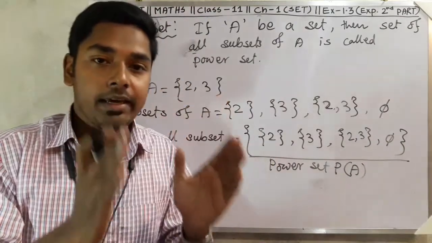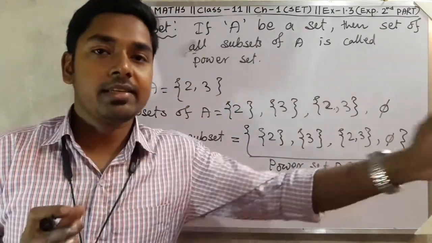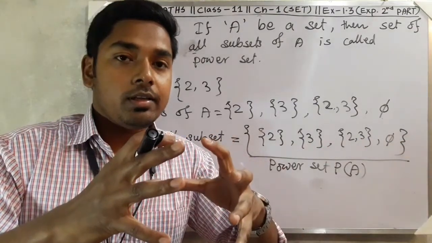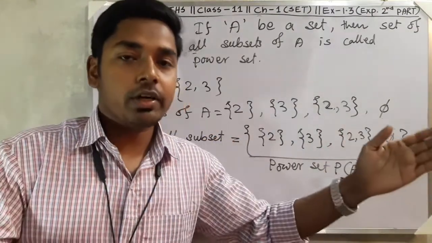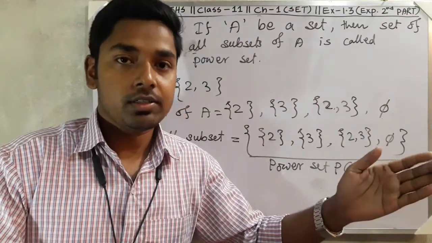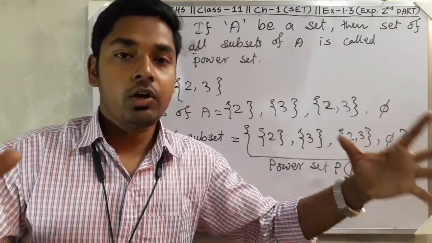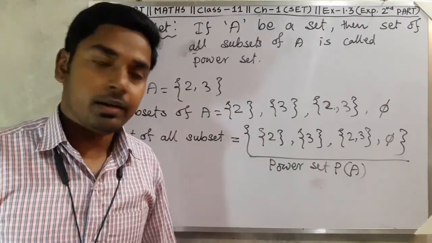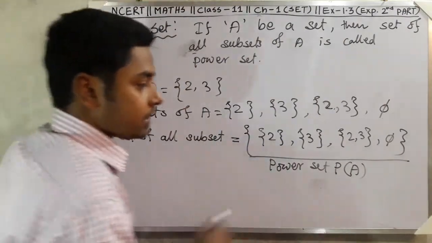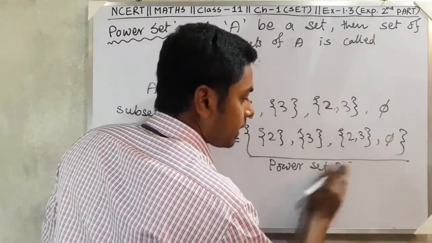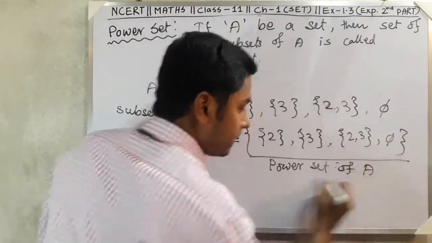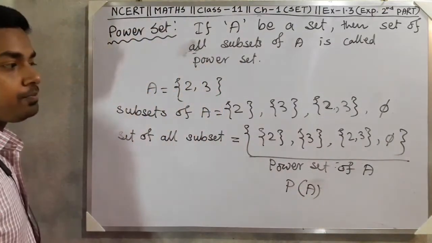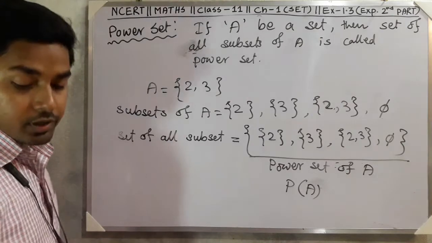अगर एक सेट A है, A का जितना सारा सबसेट बनेगा और सब सबसेट को मिला के जो एक सेट होगा, वही होगा A का पावर सेट. ओके, पावर सेट P of A. Here we can write power set of A. That means we can write what? P of A, like this. Okay, pause the video to note it down.